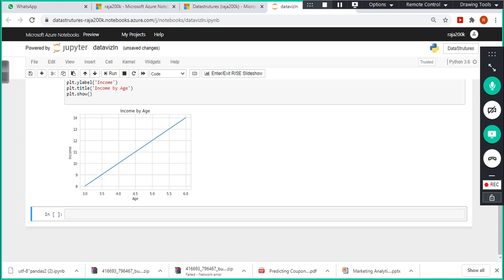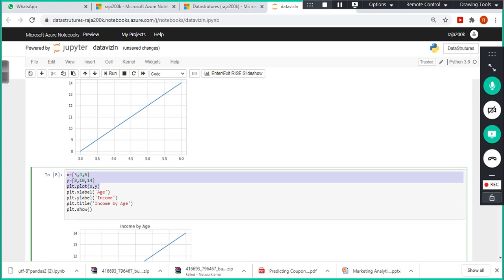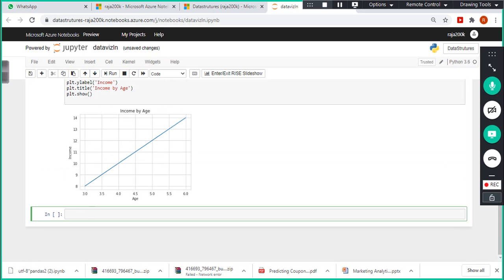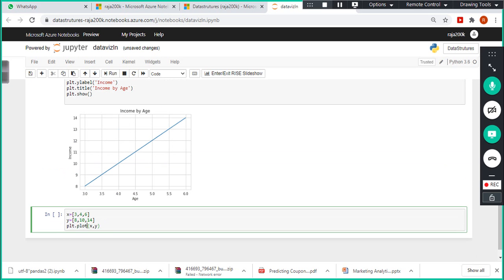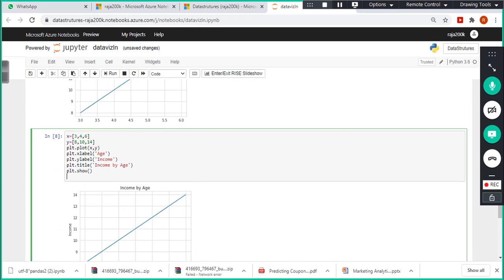And for example, I want to use a bar plot. How can I use a bar plot? I'm going to use the same values, plt dot plot. Instead of that, plt dot bar plot. And same thing, age, income by age, you can copy paste it.